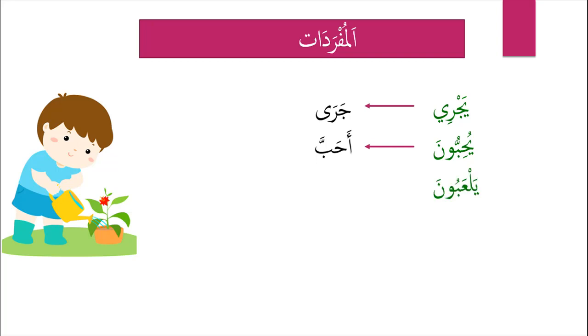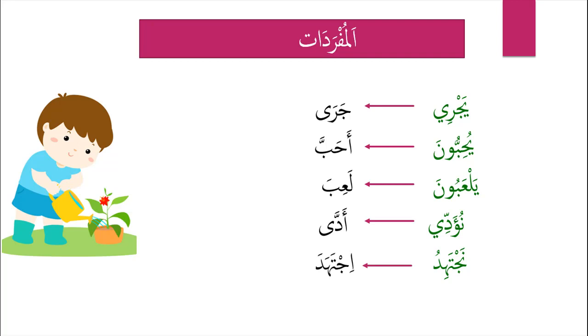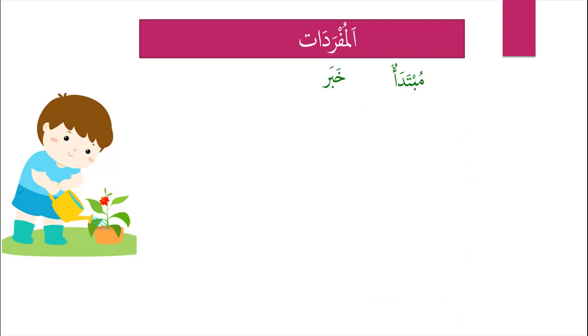Yal'abun means they are playing, and this is also al-fa'il al-mudari, from the verb la'iba, he played. Nu'addi means we fulfill, from the verb adda, he fulfilled. Najtahidu means we strive, from the verb ijtahada, he strived. Nanjahu means we are successful or we pass, from the verb najaha, he passed.